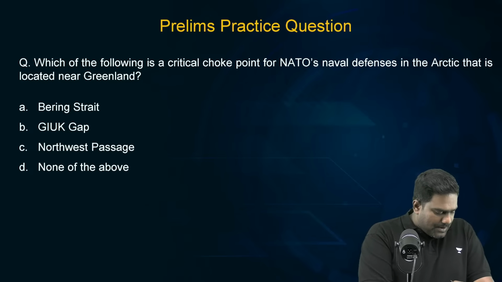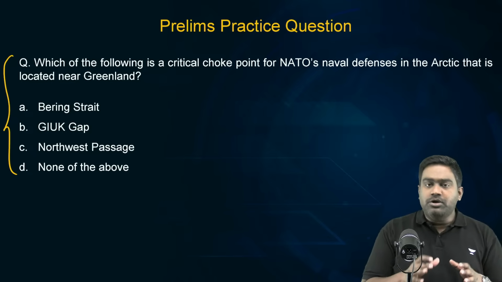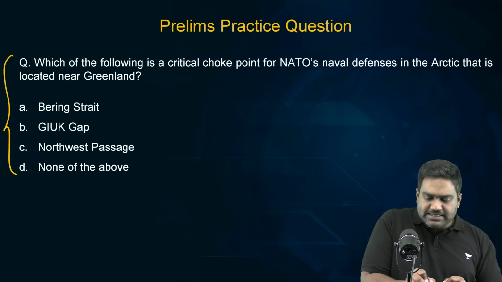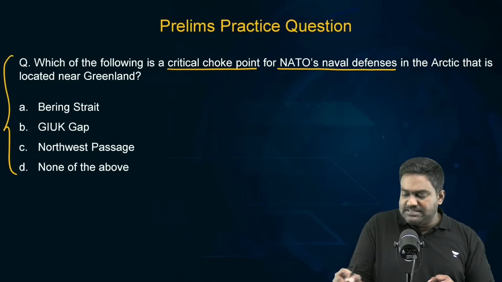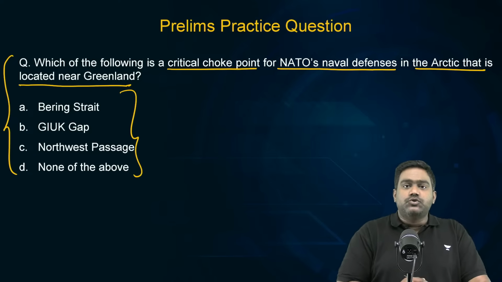Now let's take up a prelims practice question. Let's see how many of you paid attention, and I want you to answer this question and provide the answer in the comment section. Which of the following is a critical choke point for NATO's naval defenses in the Arctic that is located near Greenland? These are your options. So please let me know what's the correct answer in the comment section.